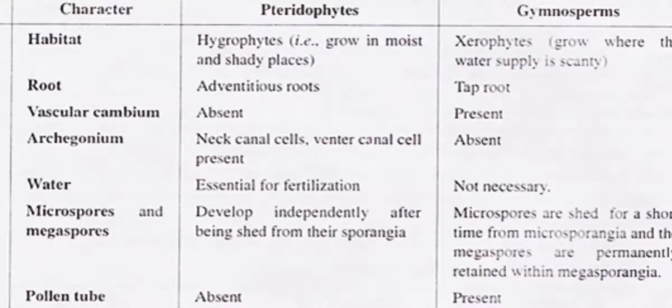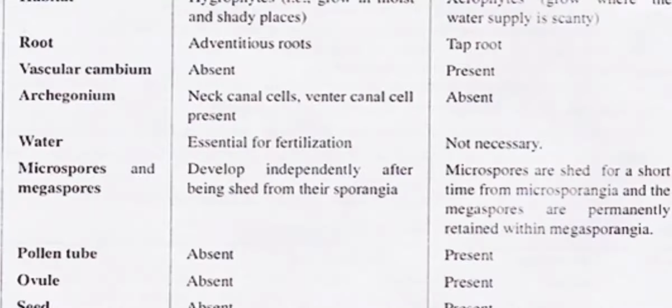Archegonium in pteridophytes has neck canal cells and venter canal cells. And in most of the gymnosperms, neck canal cells are absent, while the venter canal cell may be present in some gymnosperms. Water is essential for fertilization in pteridophytes, but it is not necessary for fertilization in gymnosperms.